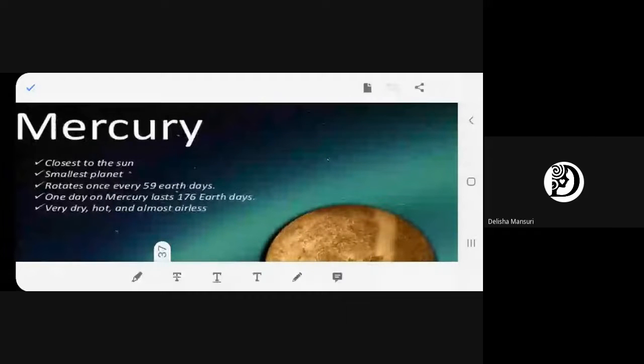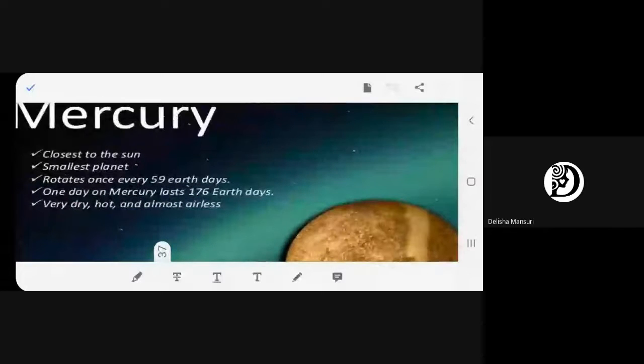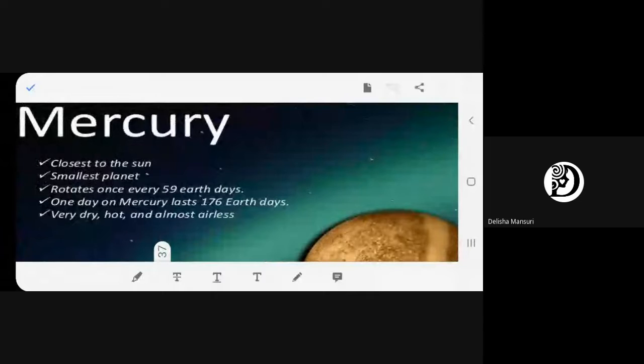Some more on Mercury. So it's a revision. I will just read it once. It is closest to the sun. Second, it is the smallest planet. Some more to it: it rotates once every 59 Earth days. That is something different, so you don't have to go into detail. Leave that. One day on Mercury lasts 176 Earth days. That means 176 Earth days is equal to one day on Mercury.